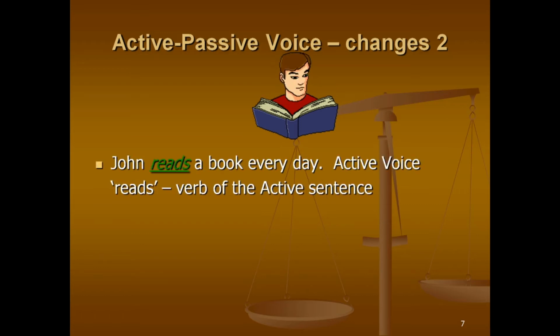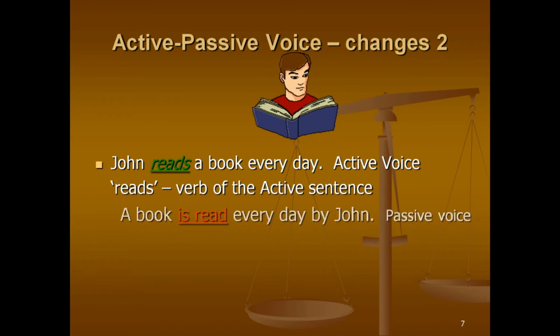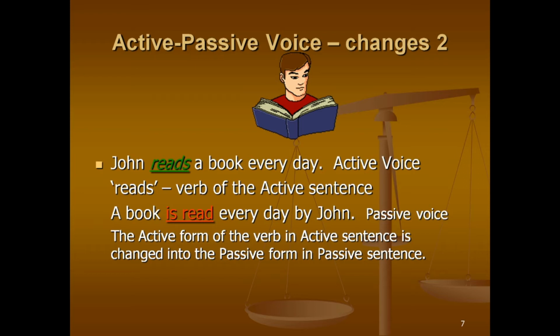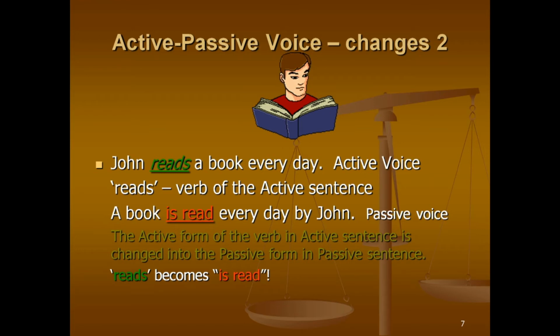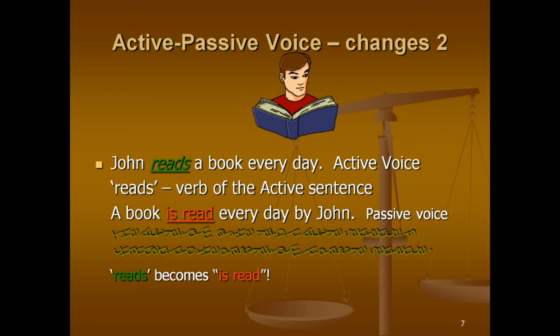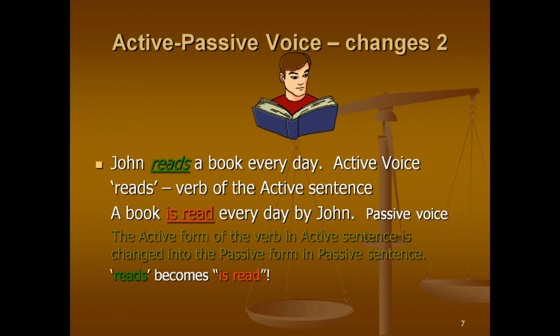Here, John reads a book every day. Active voice. Reads is the verb of the active sentence. A book is read every day by John. That is passive voice. The active form of the verb in the active sentence is changed into the passive form in the passive sentence. Here reads becomes is read in passive form. Is read is the passive form of the verb.